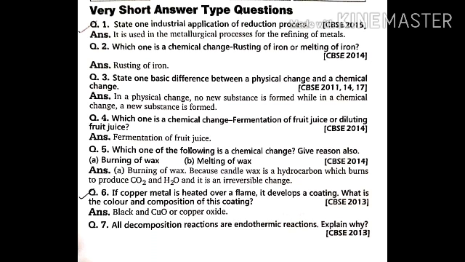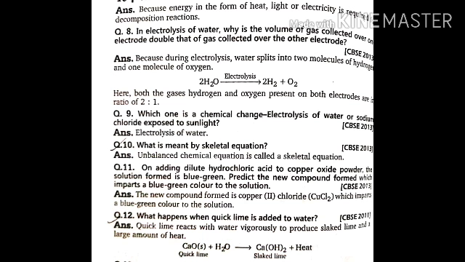All decomposition reactions are endothermic. Explain why. What is the reason for that? We know that for all the decomposition reactions, we need to have energy, right? Some sort of energy should be supplied, either in the form of heat, or light, or electricity. Then only a compound will get broken down into simpler products. So decomposition reaction is endothermic.